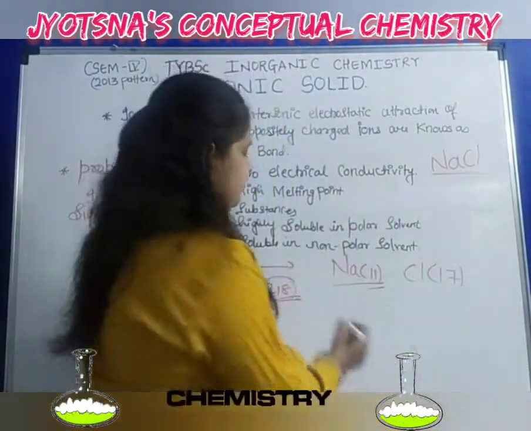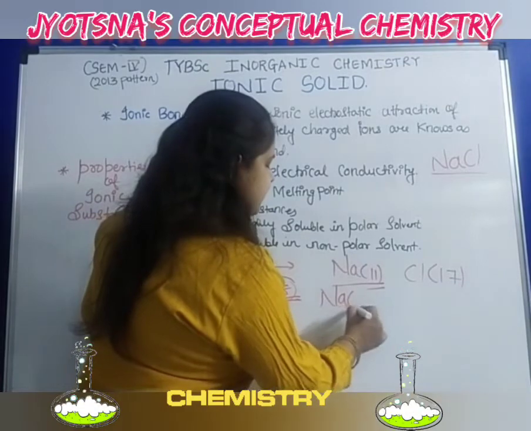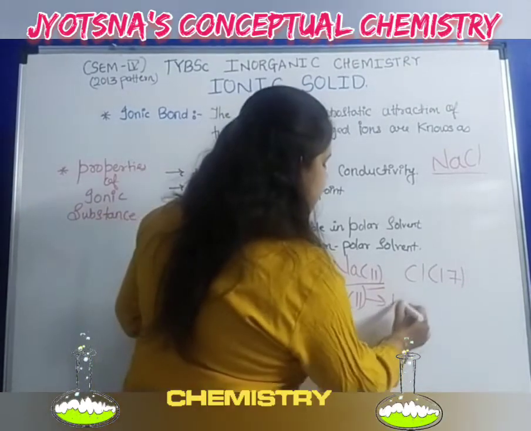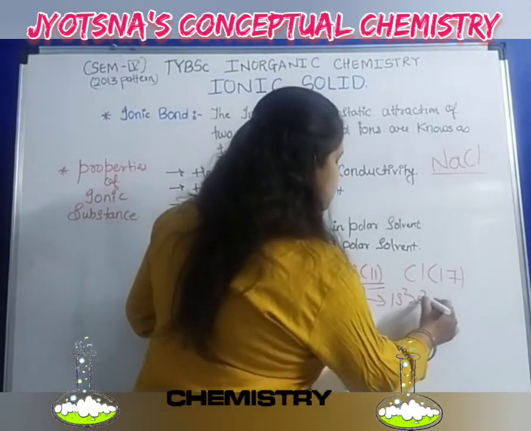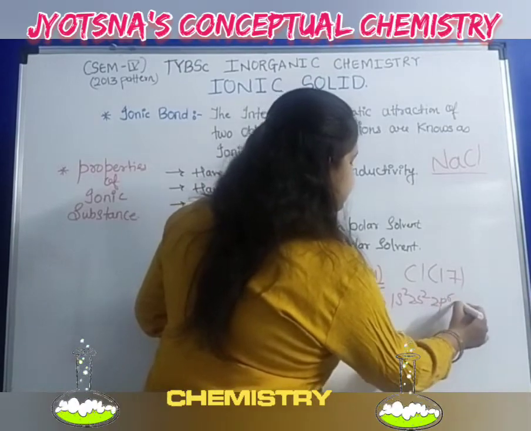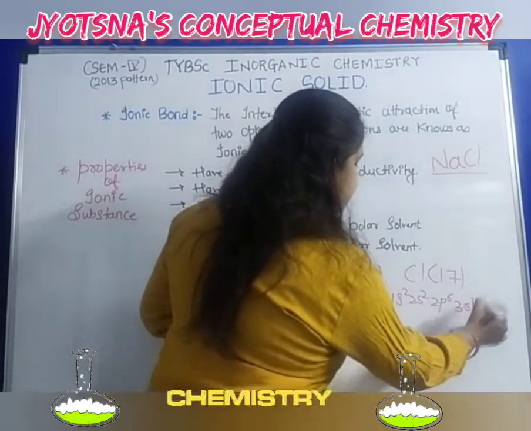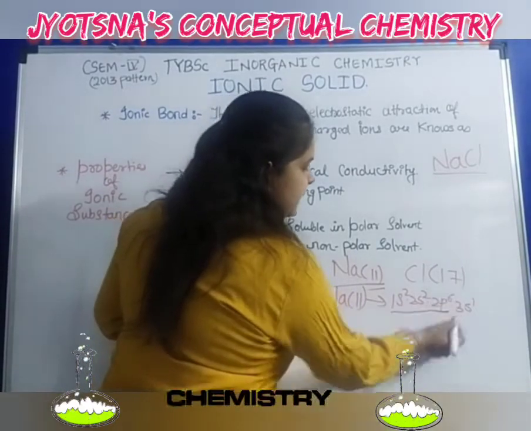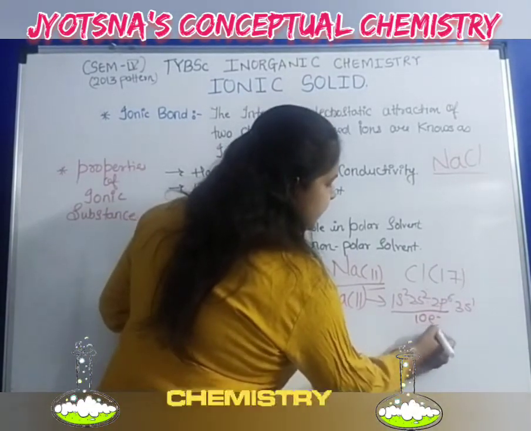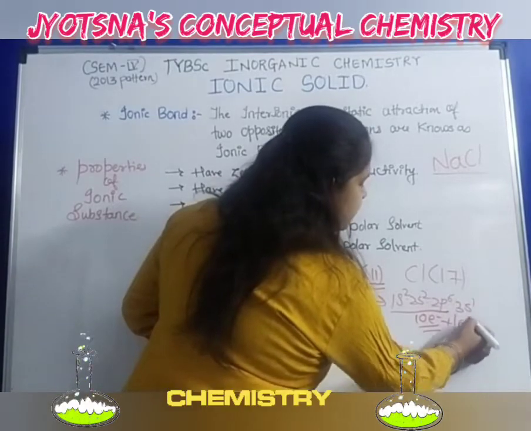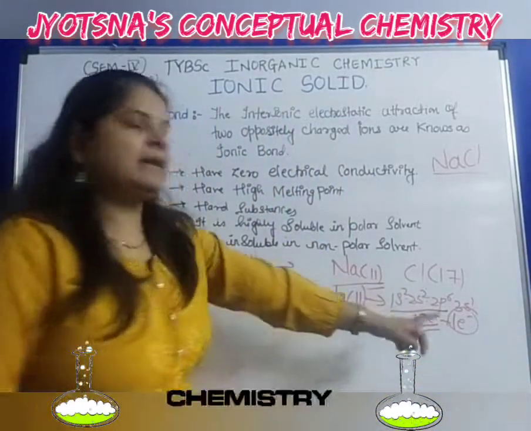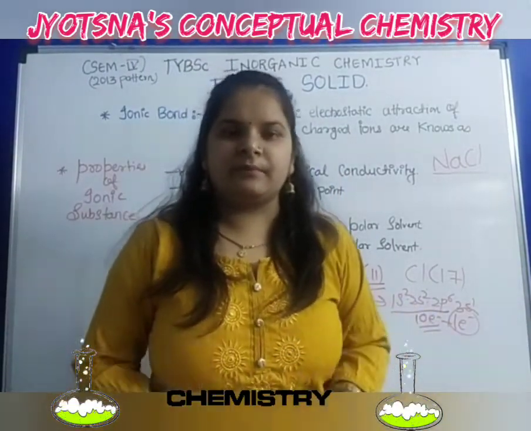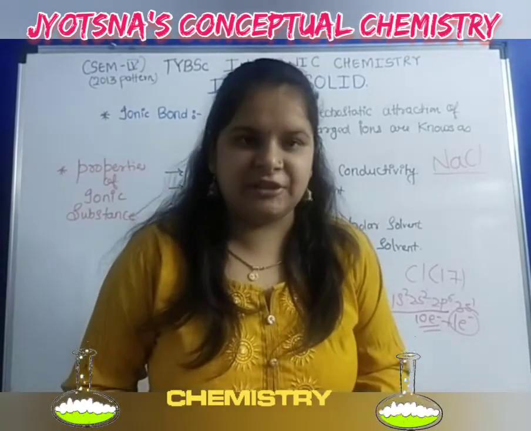Sodium contains 11 electrons, that means 1s2, 2s2, 2p6 and 3s1. So it contains 10 electrons plus 1 electron, meaning Na has 1 extra electron.